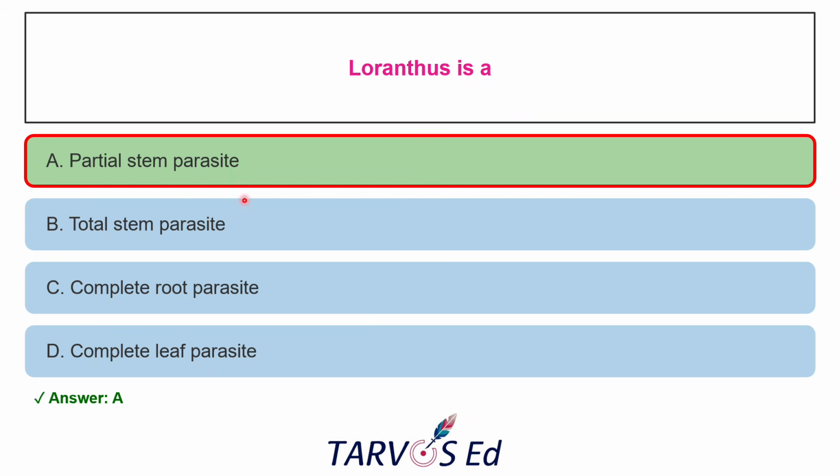Okay. And another thing is total stem parasite. Example is Cuscuta, mainly grows on lucerne, berseem and all. Okay. And complete root parasite, the example is Orobanche, mainly grows on tobacco, brinjal and all. Okay. And next one is partial root parasite, that is Striga, mainly grows on sugarcane, sorghum and all.